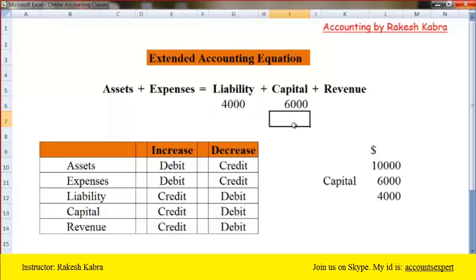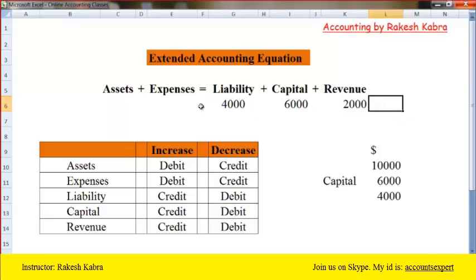Now somehow you arranged $10,000: 6,000 you invested, and 4,000 you arranged from a bank as a loan. And when you start the business, of course you will make sales, and that sale is also one source of finance. Not profit, sales, that is revenue. So these three items are sources of finance. Capital is money invested by you. Liability is money taken as a loan. And sales are known as revenue.